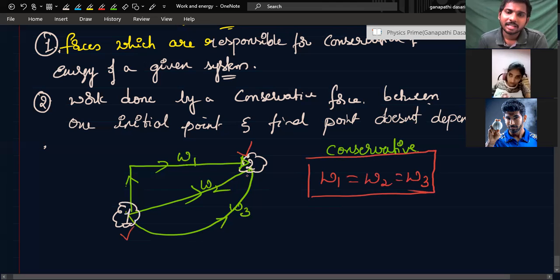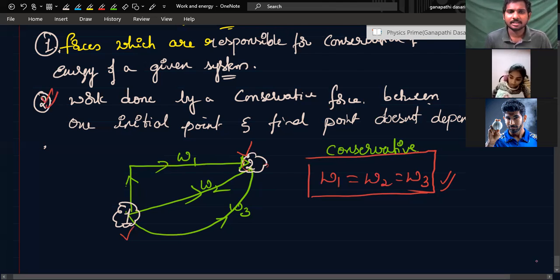Then it will depend upon initial position and final position. It will not depend upon the path that is followed. So work done by the conservative force in path 1, path 2, path 3 is equal. That is W1 is equal to W2 is equal to W3, because for 3 paths, final position and initial position are same. So this is the second point explanation.